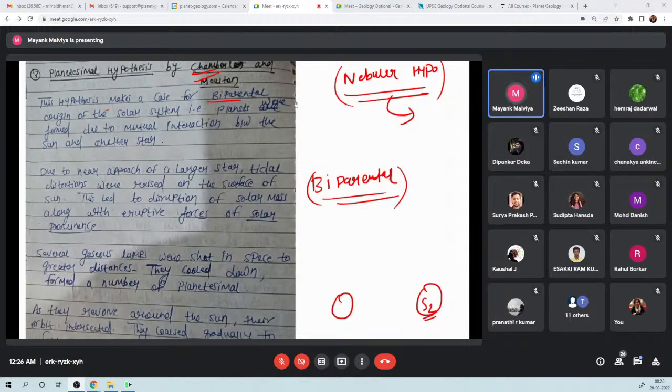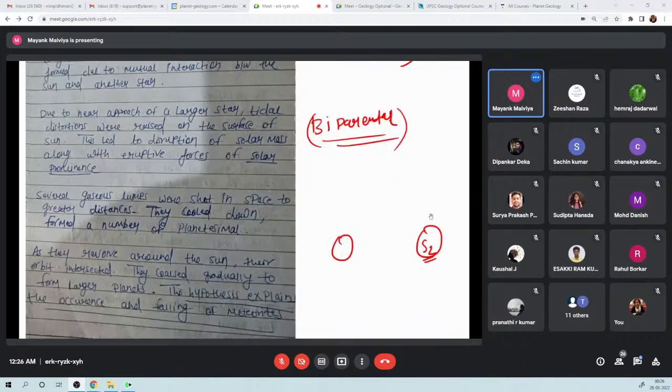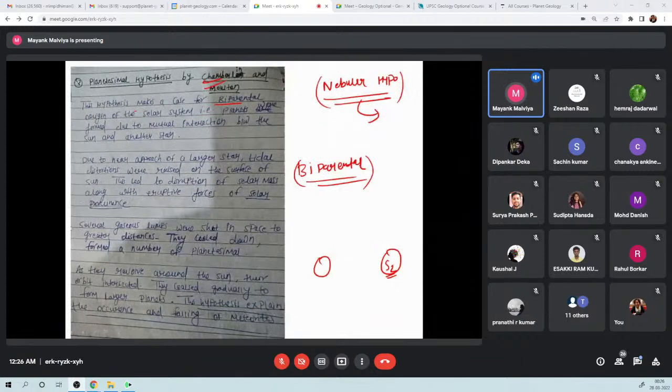In this, planets were formed due to mutual interaction between the sun and another star. When this other star came close to the sun, there was some distortion in the sun due to gravitational pull.